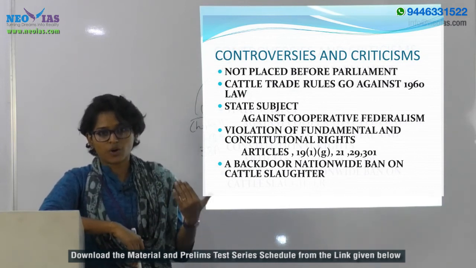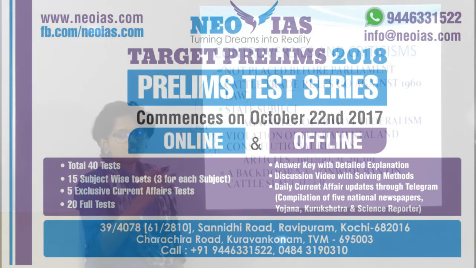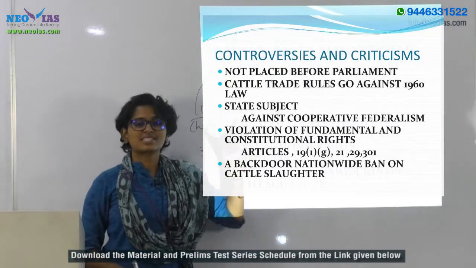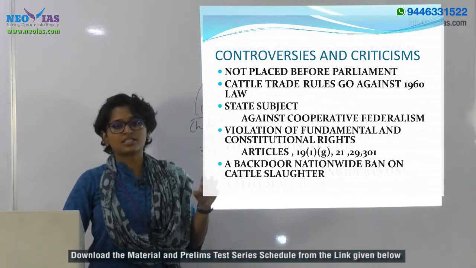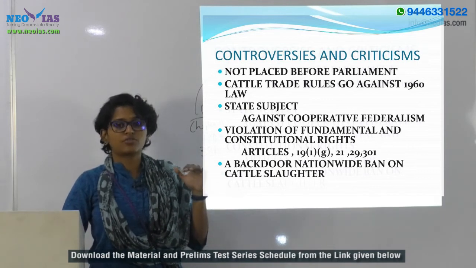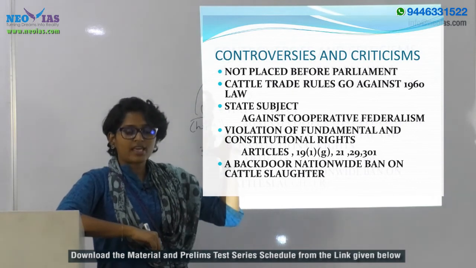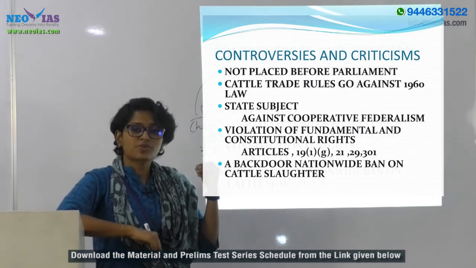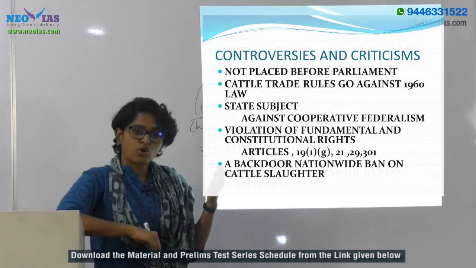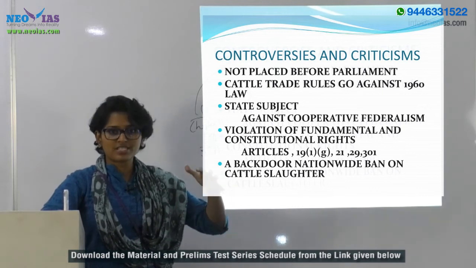So that was the objective, and again it's found that this infliction of pain or unnecessary suffering on animals arises when these animals are slaughtered. Under this 1960 Act, it was clearly mentioned that slaughtering of cattle for food is an exemption for cruelty towards animals. A specific section of this act also made clear that slaughtering for the purpose, in their own ways, is not offensive under this law.